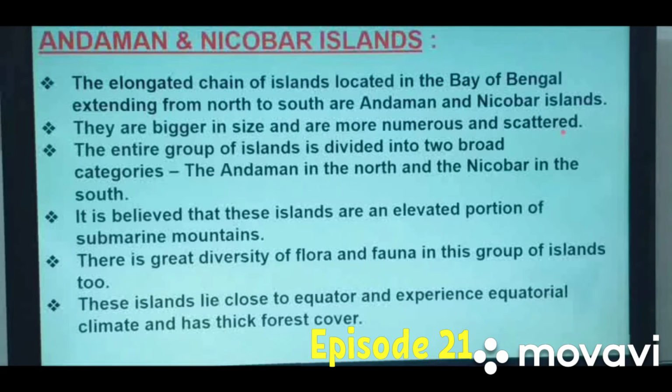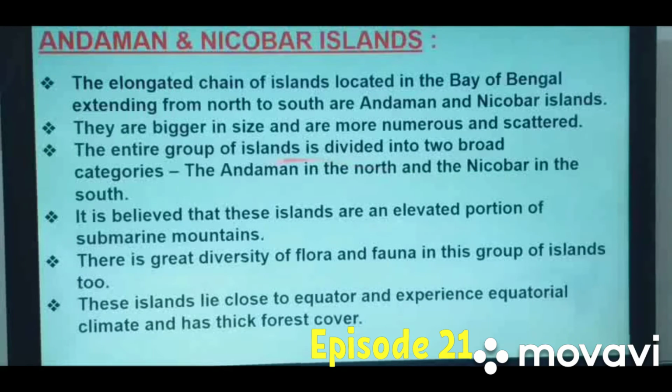Yes, they cover a big area, and a number of uncounted small and big islands are part of this group of islands and they are scattered. Scattered means spread far apart, dispersed. They are not compiled or composed in one big area.